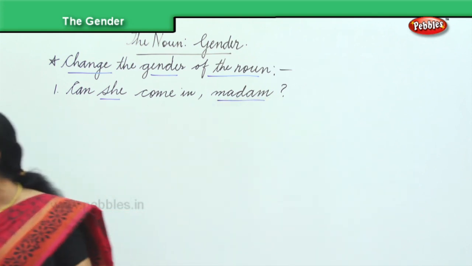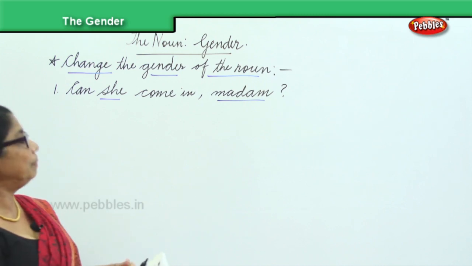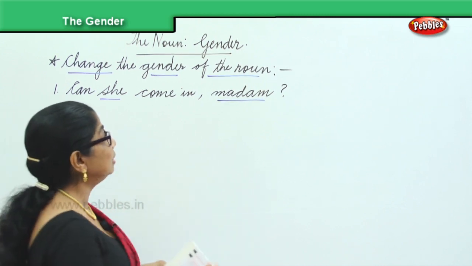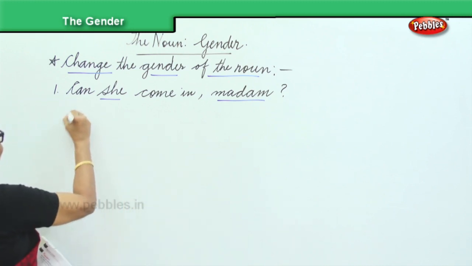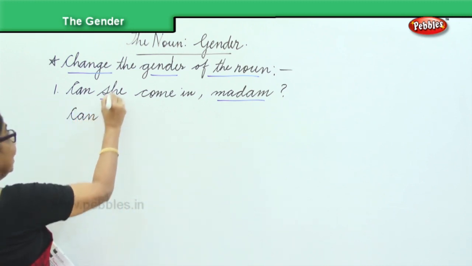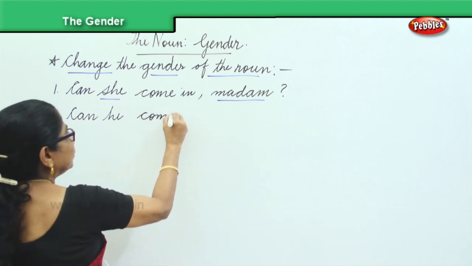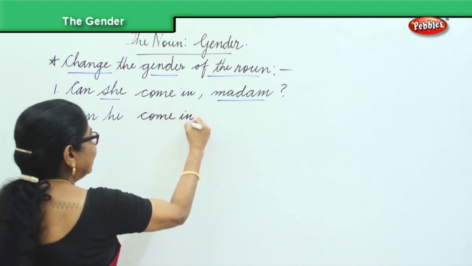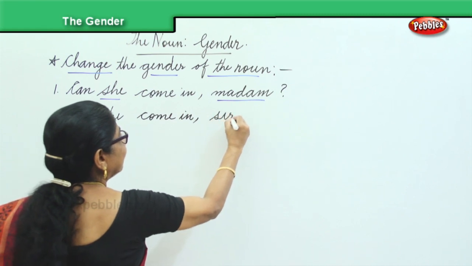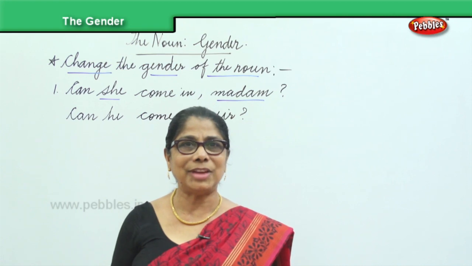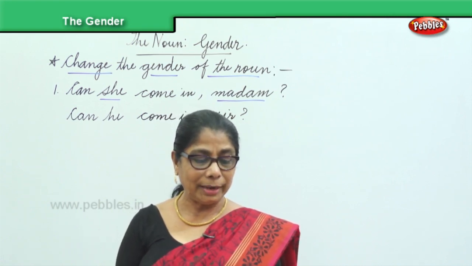So what will you do now? Can she come in, madam? Then you must say, can he come in, sir? So how will you write this? Can he come in, sir? Okay? We're learning to change the gender. Okay. Another one.